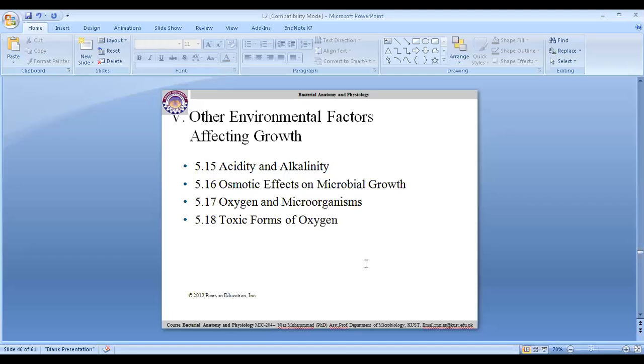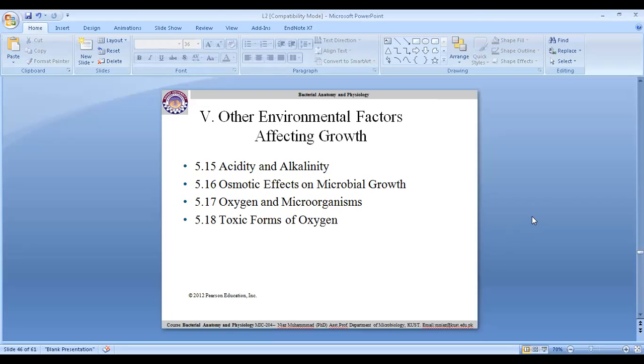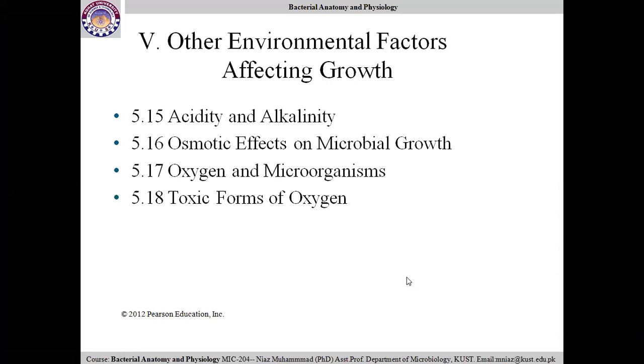Those are acidity and alkalinity, meaning the pH of the environment, osmotic pressure, and oxygen, which has an important role in microbial population proliferation. Toxic forms of oxygen also play a vital role in the environment.